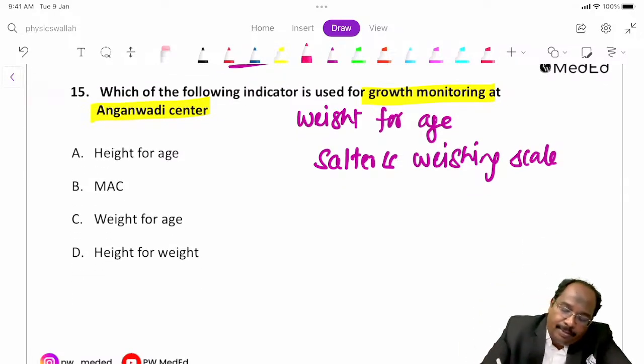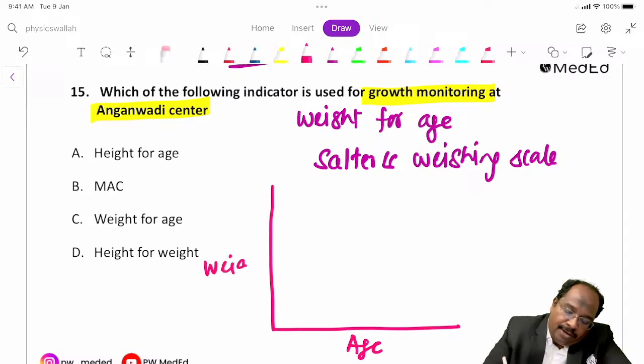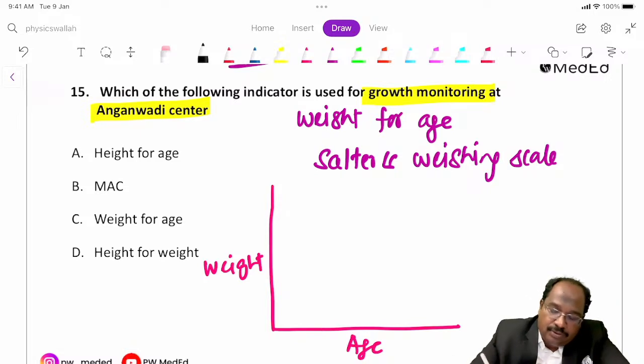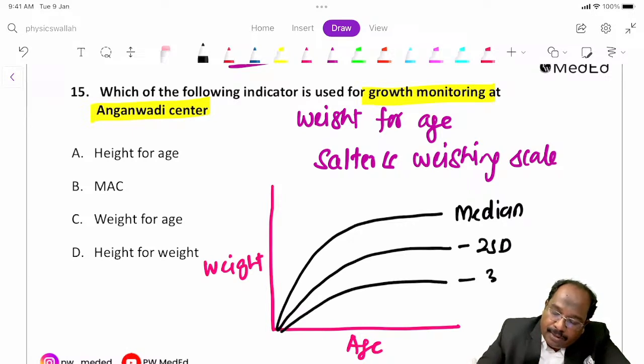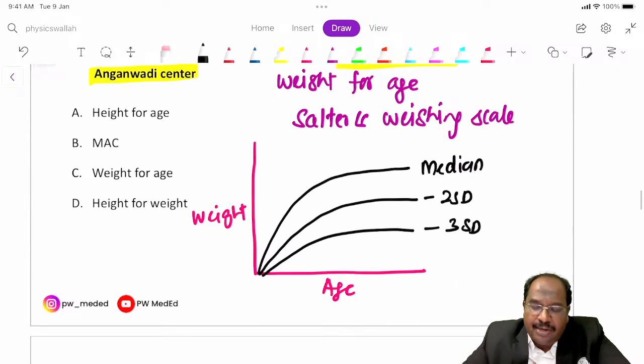Look here, the growth chart will be like this. Age you take on the x-axis and weight on the y-axis. This will be the median. From the median to -2 standard deviation, and then -3 standard deviation, on the negative side.